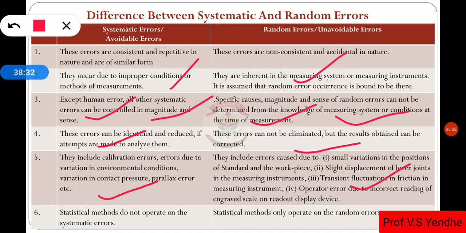Statistical methods do not operate on systematic errors. We cannot use statistical methods for the calculation of systematic errors. Statistical methods only operate on random errors.